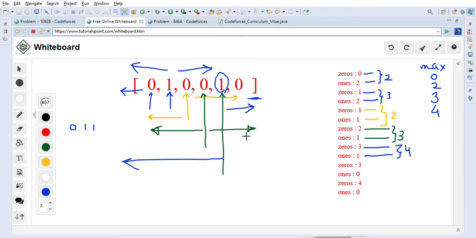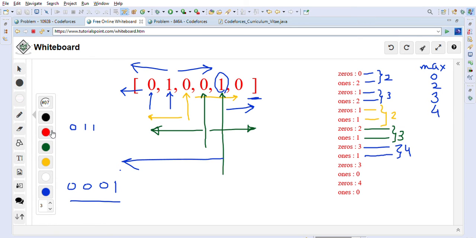So now we are finding this is a maximum combination, right? So why is it maximum? Let's just write down this 0 0 0, because left side zeros will be 3 zeros, as you can see, and this one, right? This one we will count because we are counting one including that index. So as you can see, he can put 0 0 0 1 into his CV, right? So this is an acceptable combination because there is no 0 after 1. You can put 0 before 1, right? So this is giving us one of the maximum combinations of 4.